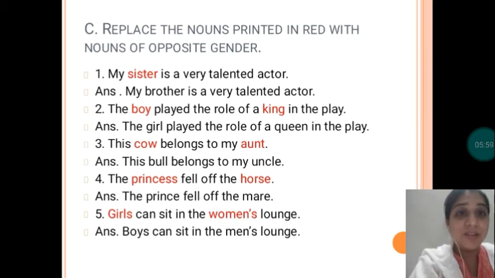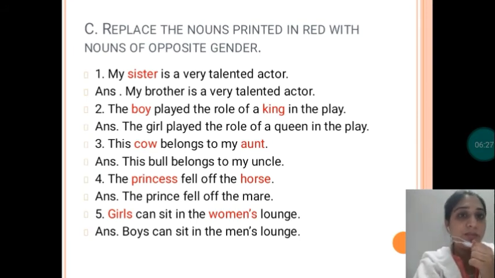So I hope you are clear with this. Second one: the boy played the role of king in the play. Boy, opposite will be girl. King opposite will be queen. So the girl played the role of queen in the play. The third one: the cow belongs to my aunt. So cow's opposite gender will be bull, aunt will be uncle. So this bull belongs to my uncle.